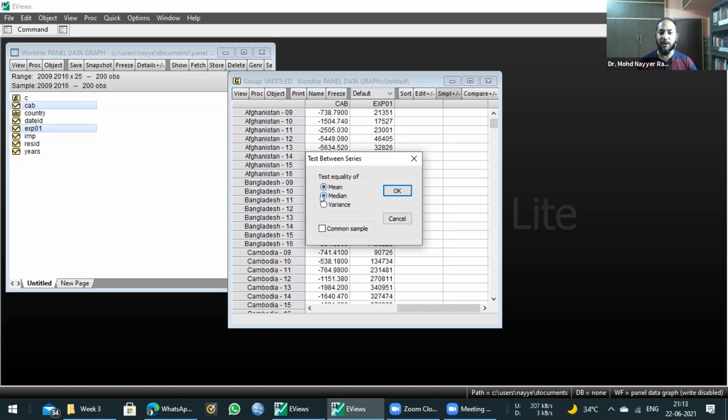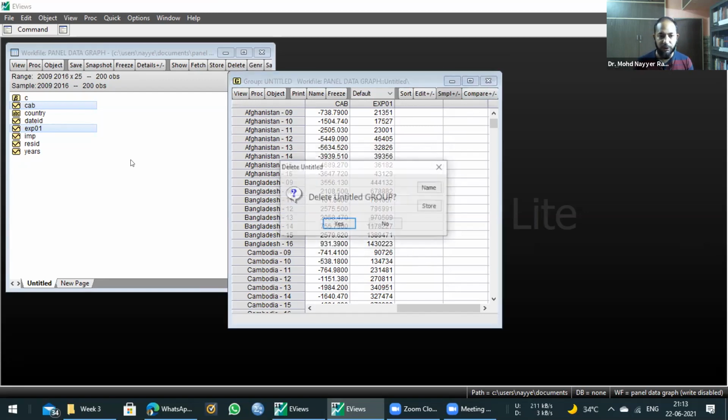If it is median, the name of the test will be equality of median. If it is variance, the name of the test will be equality of variance. But commonly, popularly, we always say equality of means, because the output shows whether we have tested only mean or other things as well. Clear? Everybody is clear? So I'll just demonstrate it again.